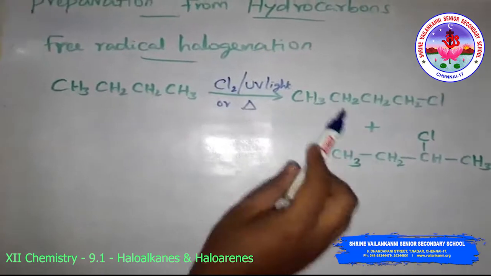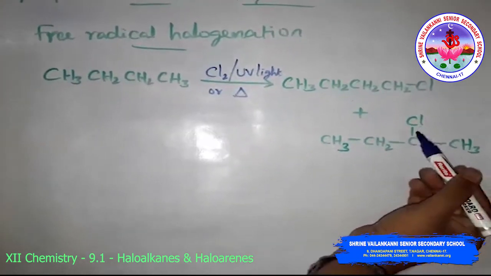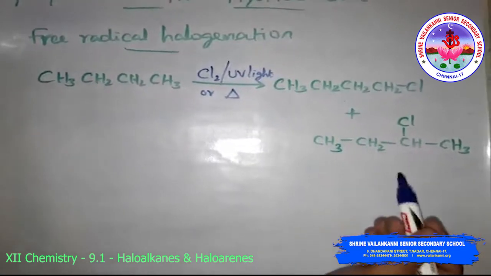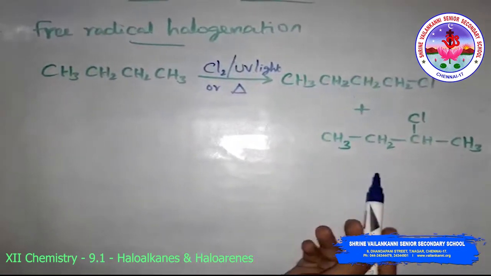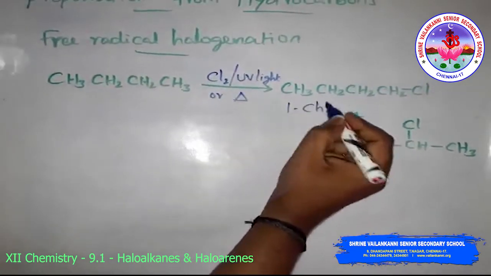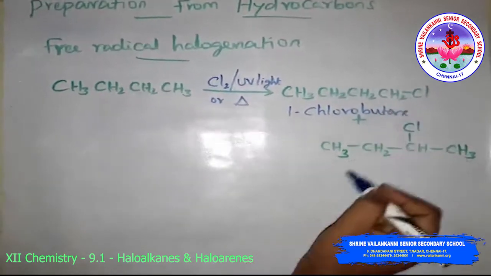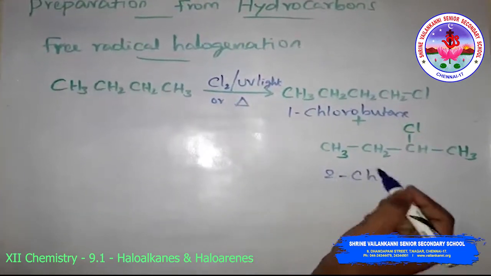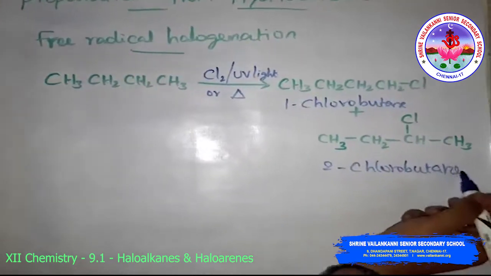So look at this. This is 2-chlorobutane, this is 1-chlorobutane, and this is 2-chlorobutane.